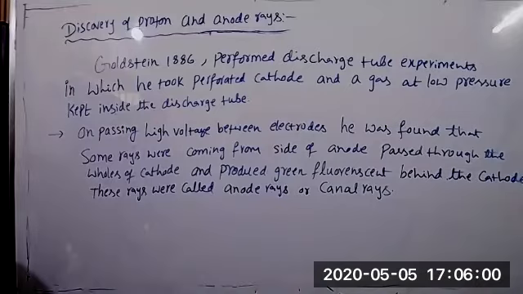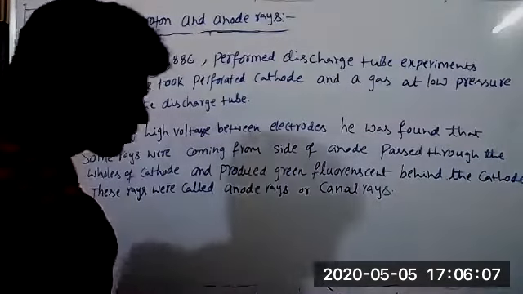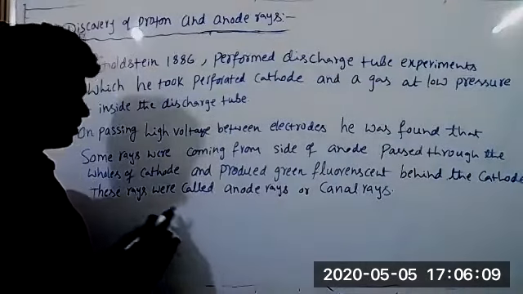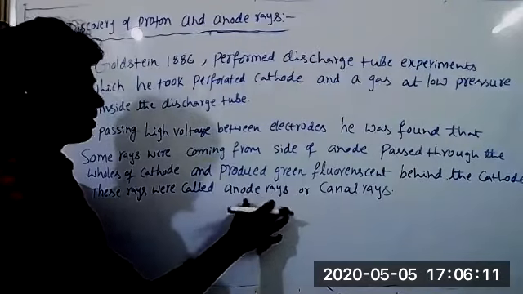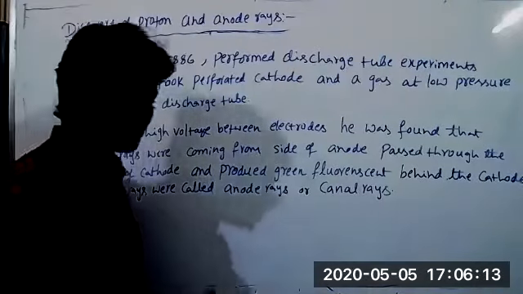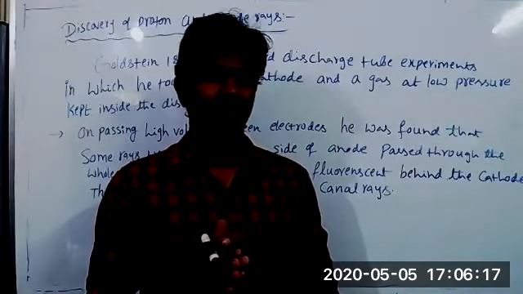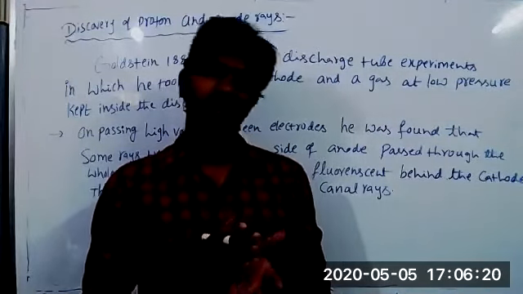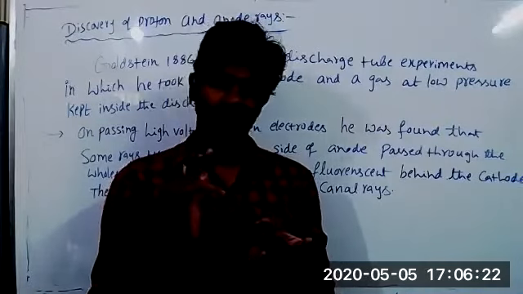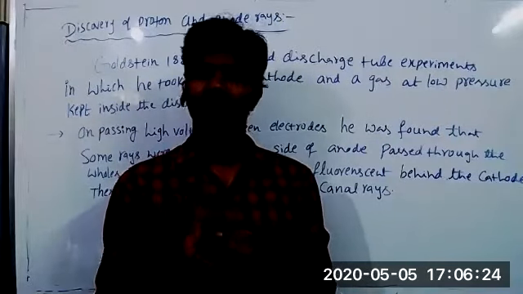Sir, can the canal rays pass through a thin foil? Here we are talking about penetrating effects, penetrating through the foil. Yes, they can penetrate through foil. Even anode rays and cathode rays, both can penetrate through foil.